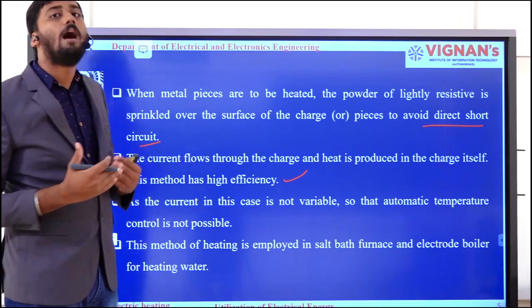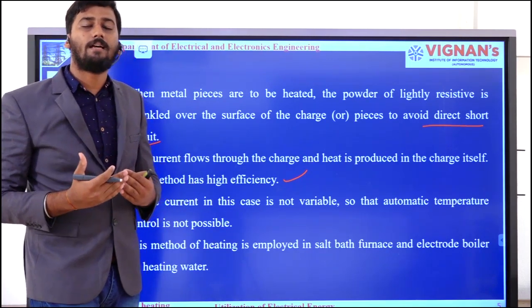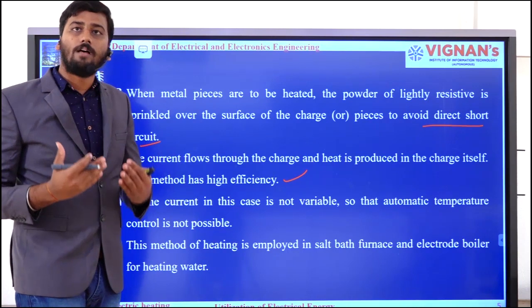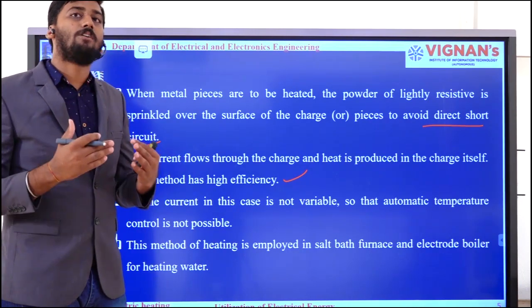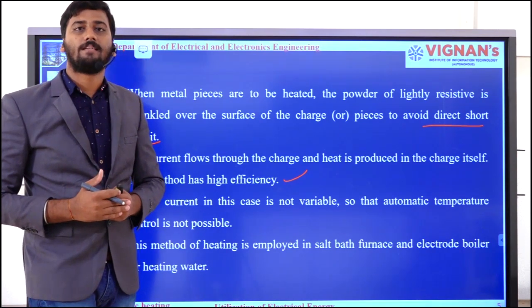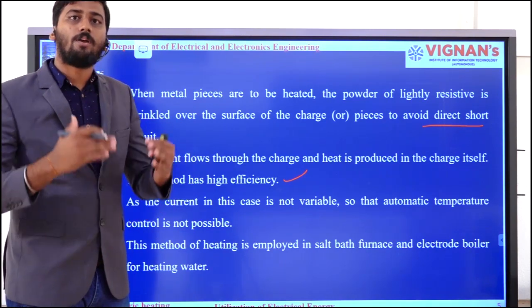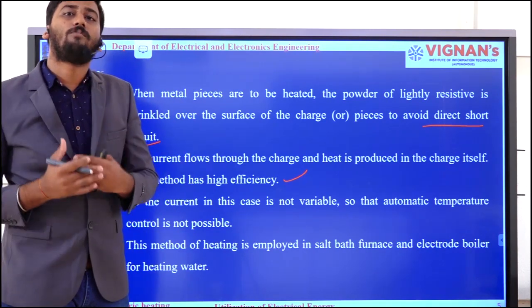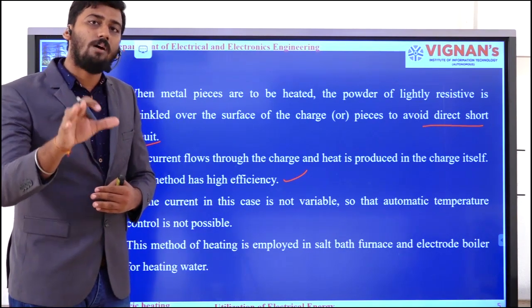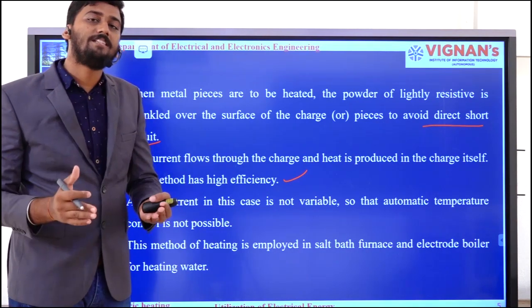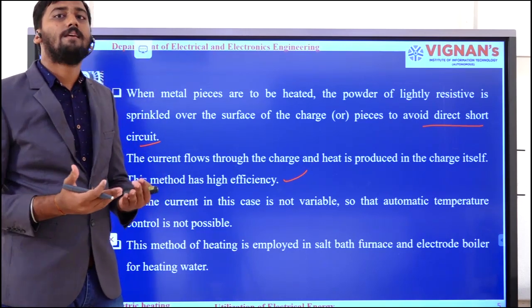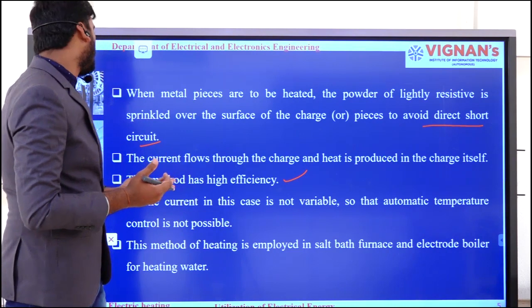At the same time, here I have one drawback. The drawback is that I am unable to control the temperature of the charge automatically. That means I do not have the flexibility to get the required temperature. The reason is I am connecting a constant source. Because of that constant source, a constant current will be flowing through the charge. Unless I change the value of current or value of resistance, the heat energy generated by the electrical energy will not change. That means here I cannot control the temperature automatically.